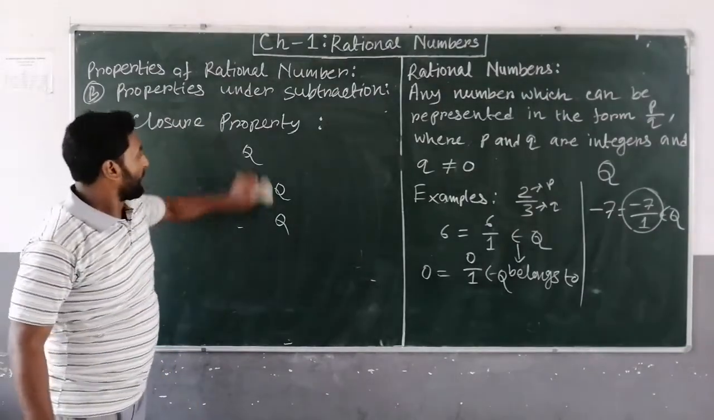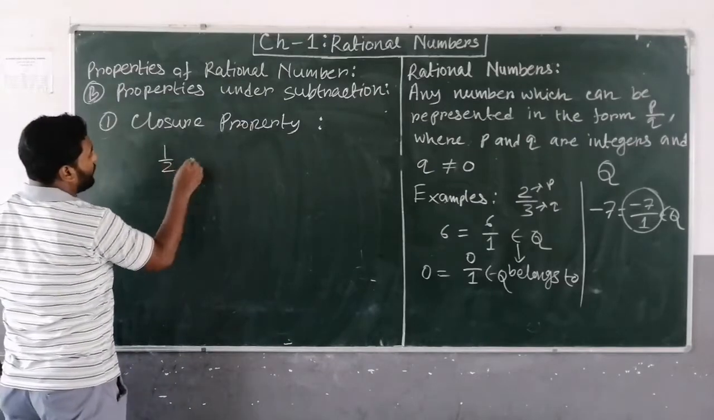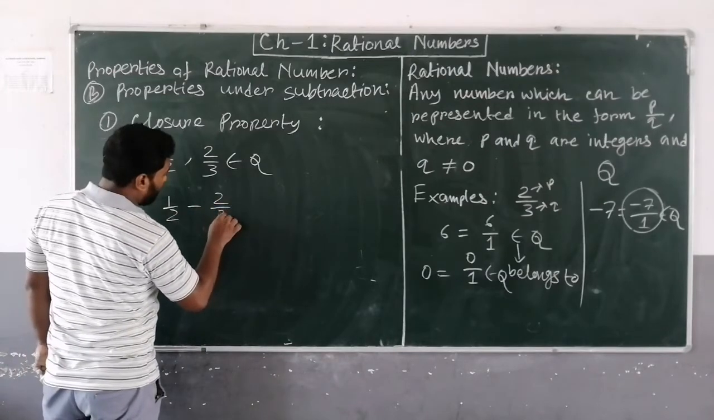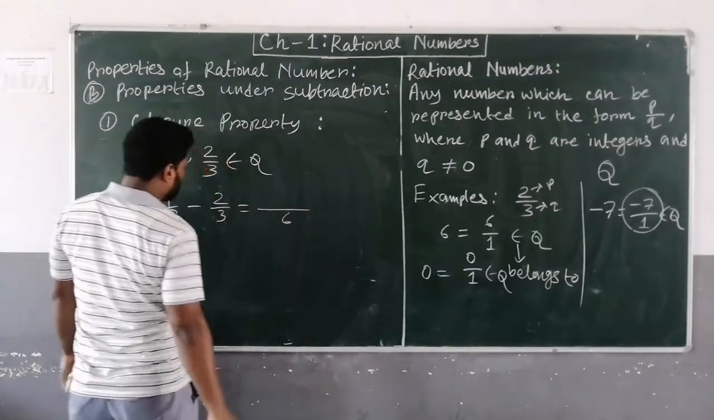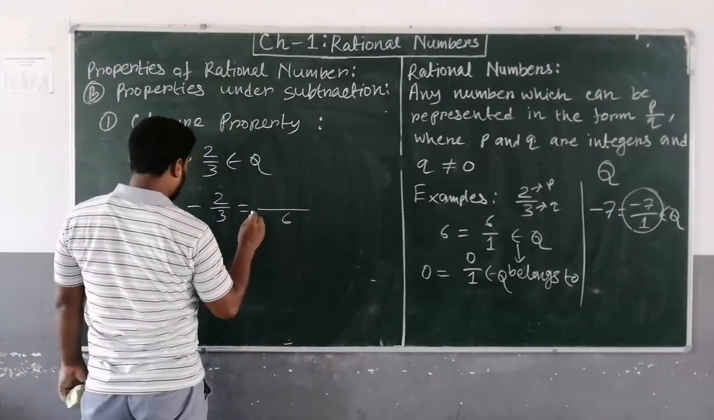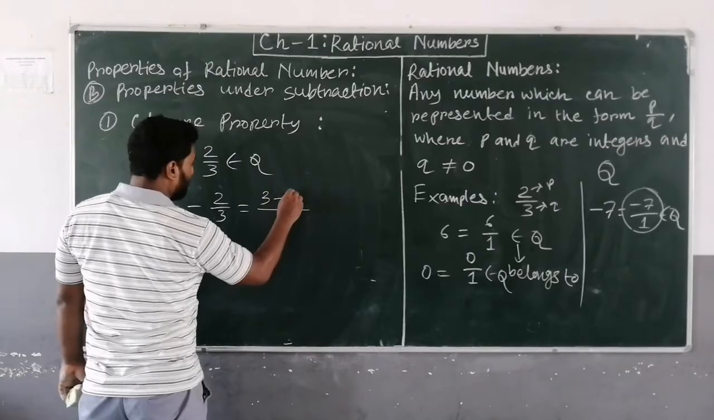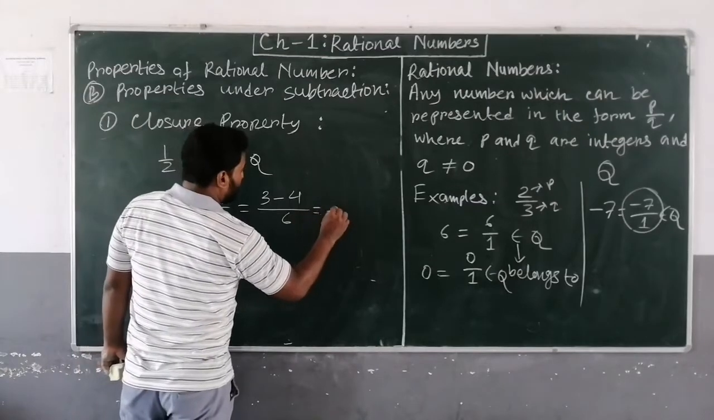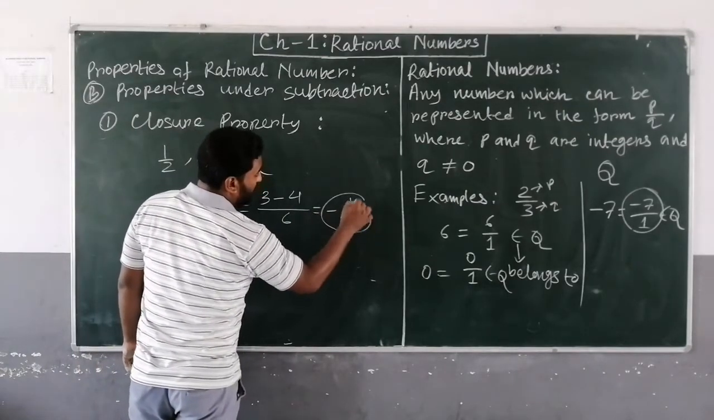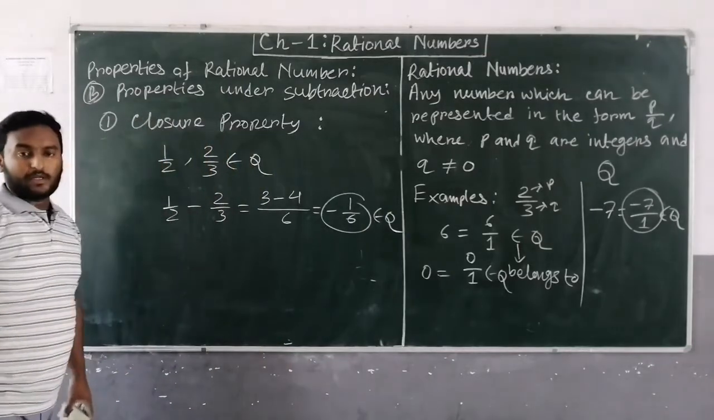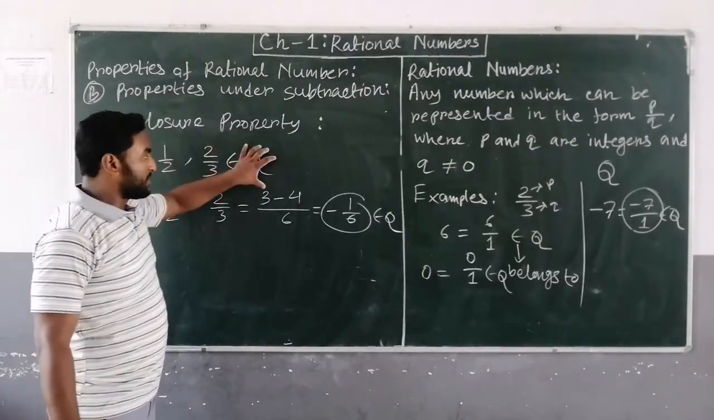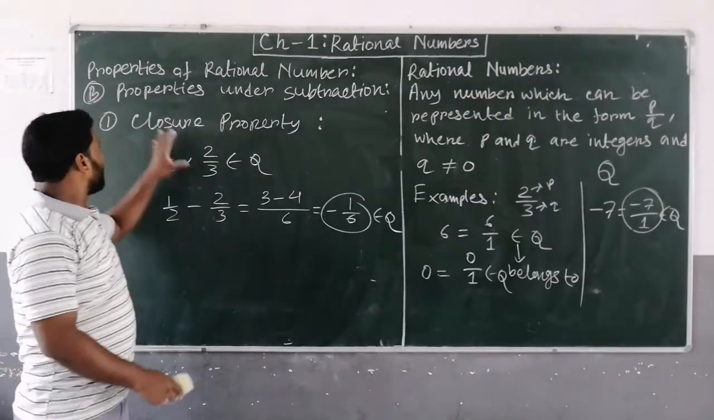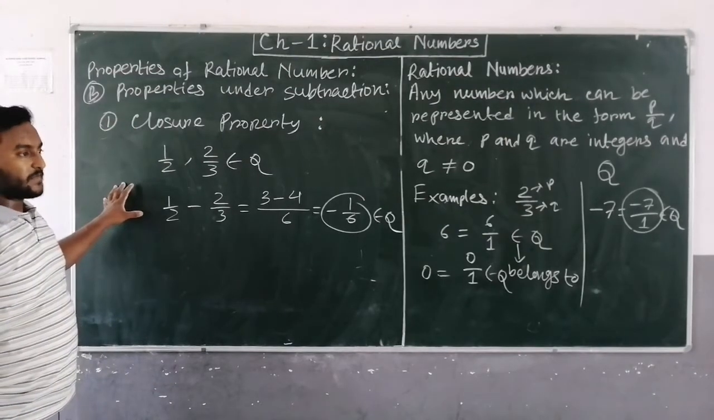Verify that. Suppose 1 upon 2 and 2 upon 3. These two are rational numbers. Now see, 1 upon 2 minus 2 upon 3: the LCM is 6, so that is 3 minus 4 upon 6, which equals minus 1 upon 6. This is in p upon q form, so this is also a rational number. So if these two are rational, then their difference will also be a rational number. This is the closure property of rational numbers. Clear?